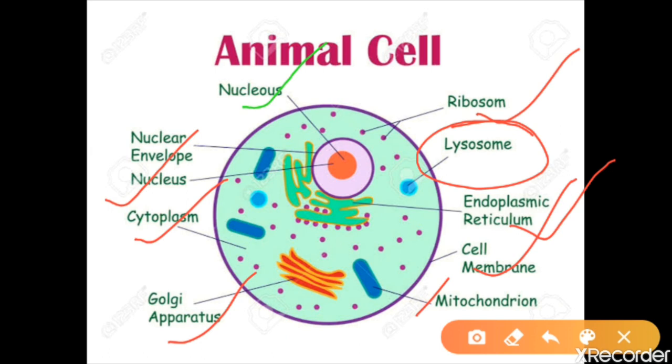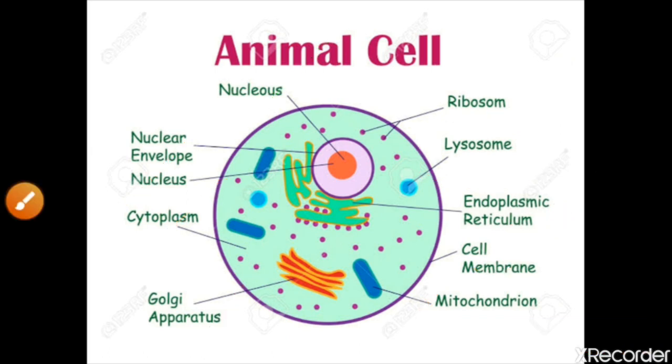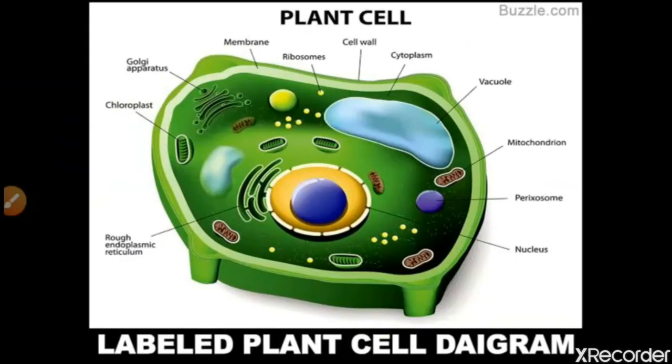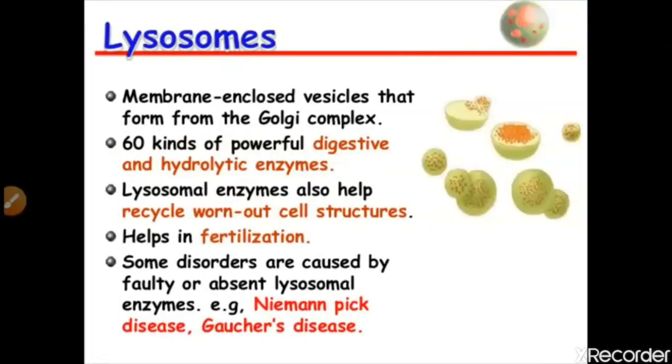So today we will discuss about the lysosome. So let's start. If we say what is lysosome, what will the answer be? Lysosome is a membrane bound organelle in an animal cell that forms from the Golgi complex.